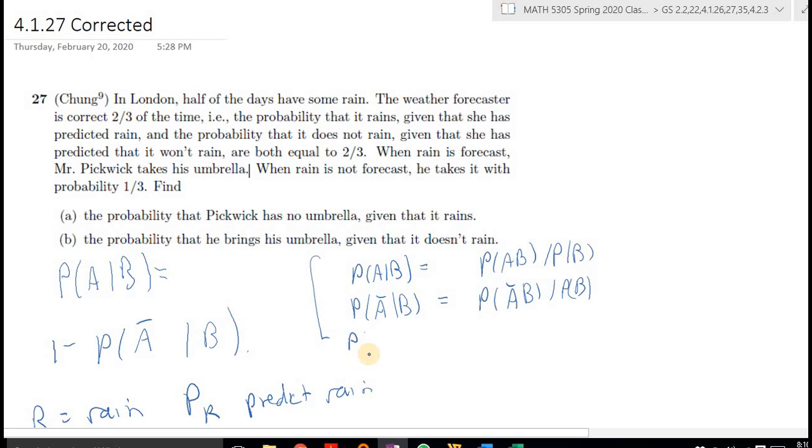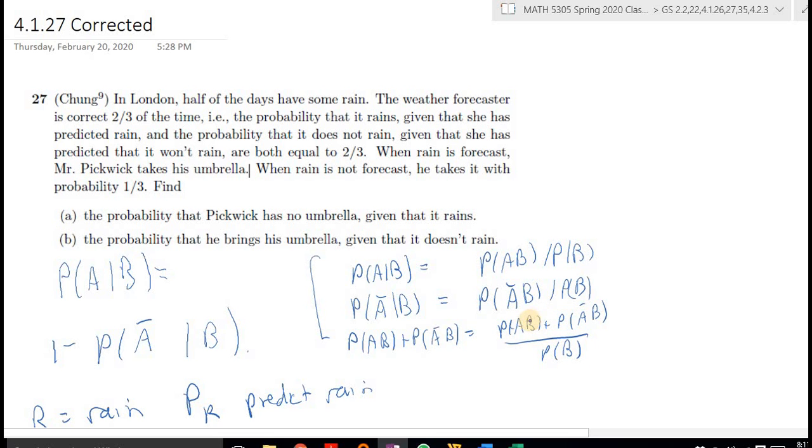So if I take the sum of these, probability of AB plus probability of A bar B, these have a common denominator, right? Probability of AB plus probability of A bar B over probability of B.